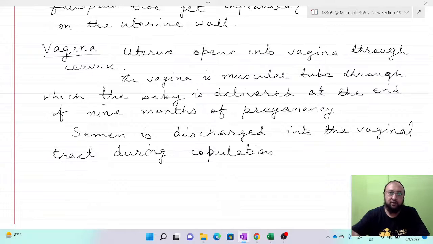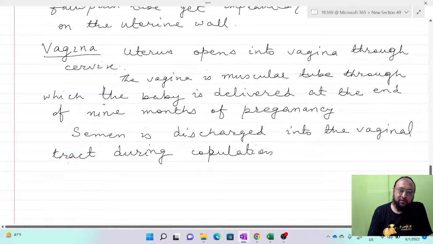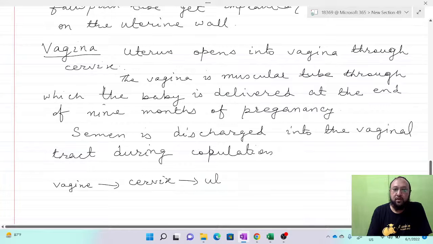So what happens? When semen is discharged into the vagina, it moves to the cervix. It travels upward, then it goes to the uterus, then to the fallopian tube.